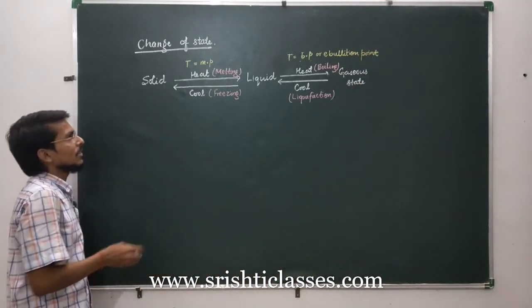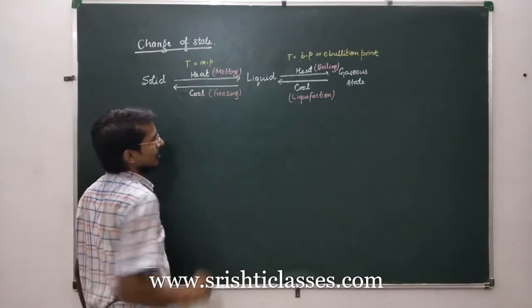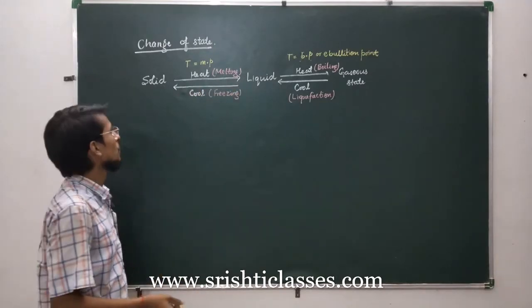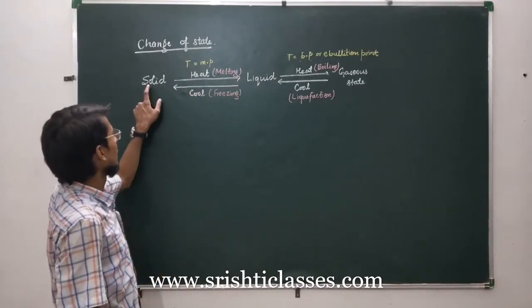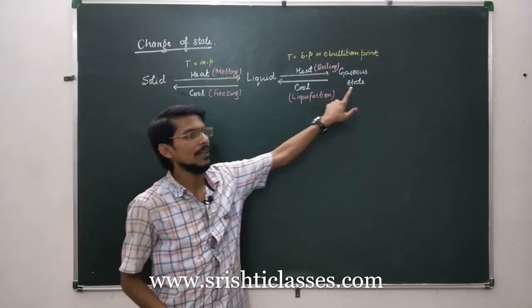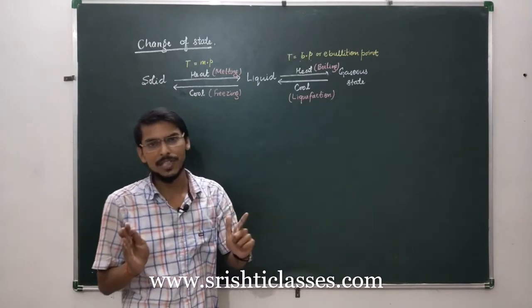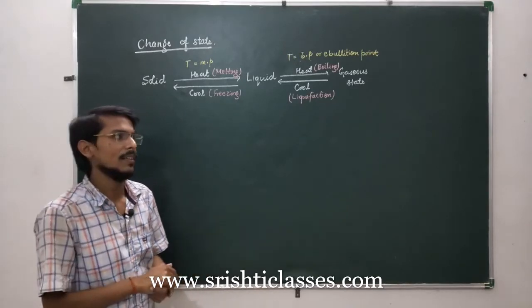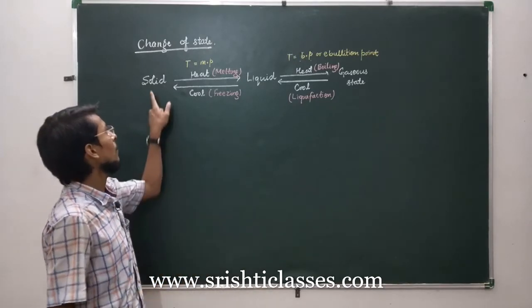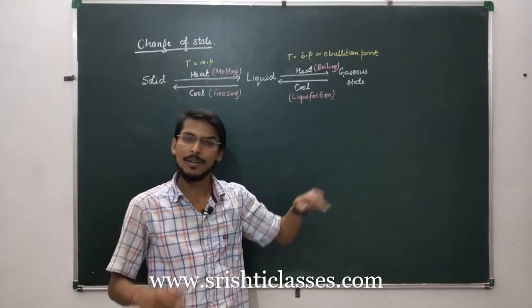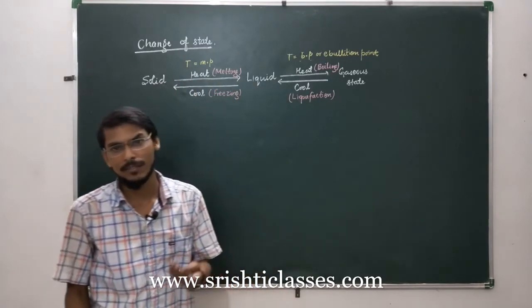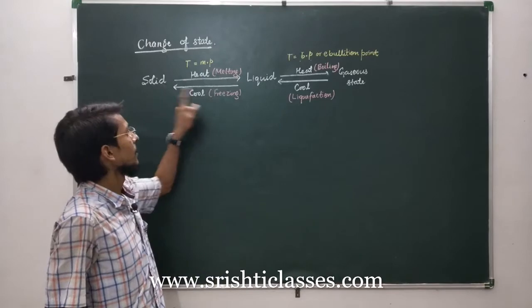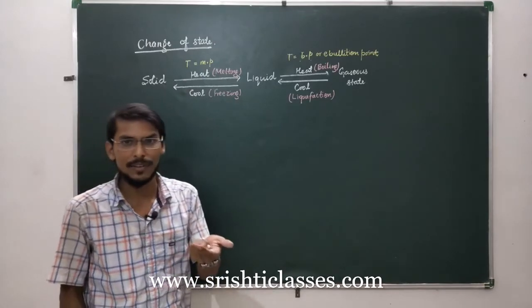We will mostly discuss solid and liquid transition. It is also possible to change solid directly into gaseous state for some substances, which are called sublimates. Sublimates are those substances which can directly change from solid to gaseous state. Whenever we heat them, they will not form a liquid state, they will directly change into gaseous state, as for example camphor.